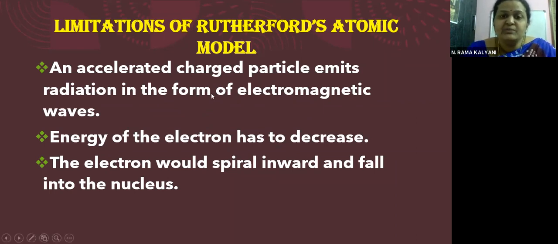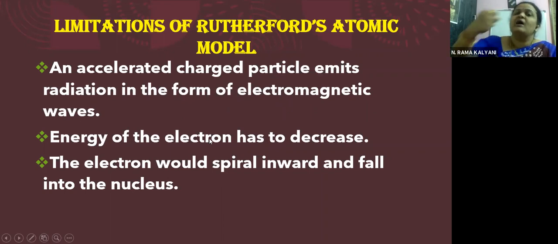And if a charged particle is continuously accelerated in this way, then it should be emitting radiation in the form of electromagnetic waves. This is the theory according to classical electromagnetic theory. So an accelerated charged particle emits radiation in the form of electromagnetic waves. Energy of the electron has to decrease. So if it is emitting radiation in this way, the electron must be losing energy.